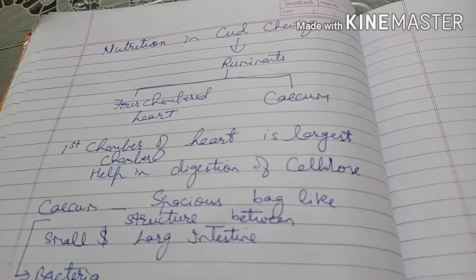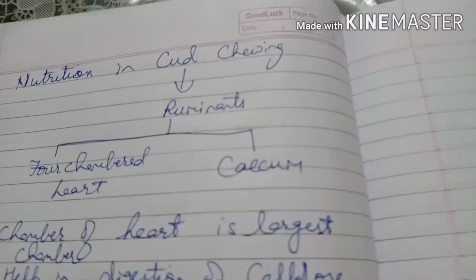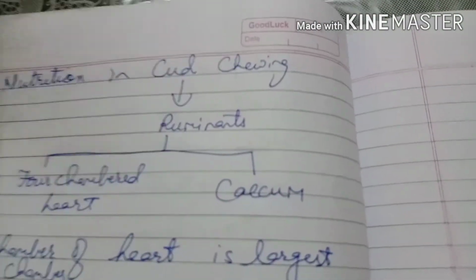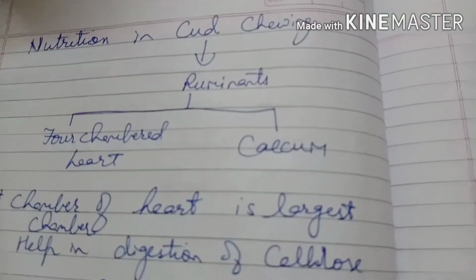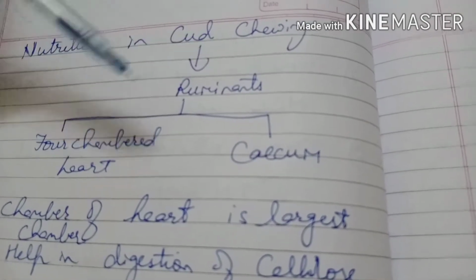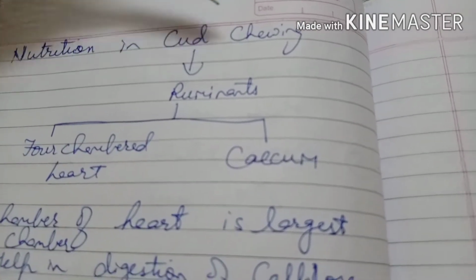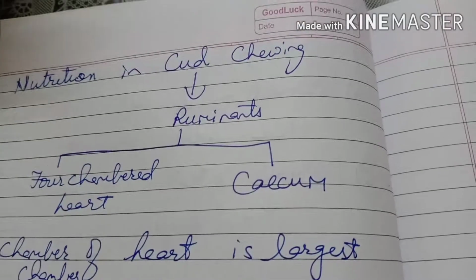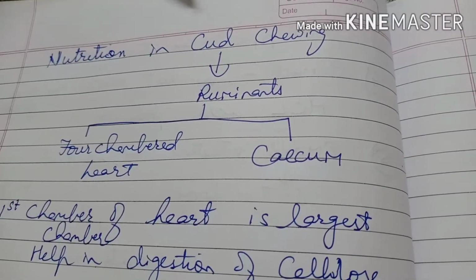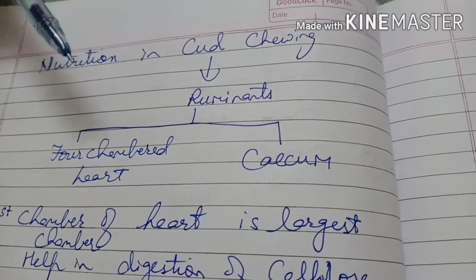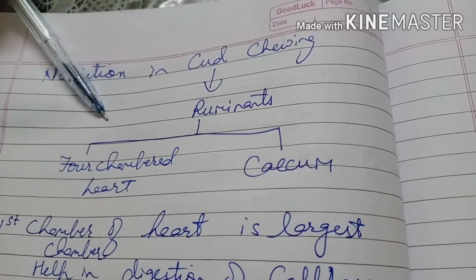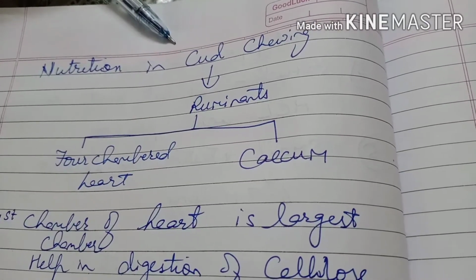Cud means herbivore animals, for example the cow. Cud means like dry grass which they keep on chewing. They are also called ruminants. Cow, deer, buffalo are common examples of ruminants. They have a special four-chambered stomach. Cud chewing animals eat dry grass.